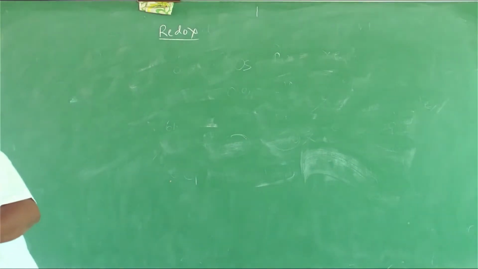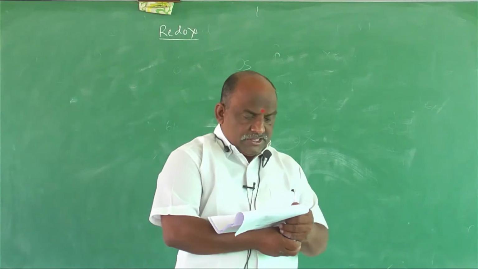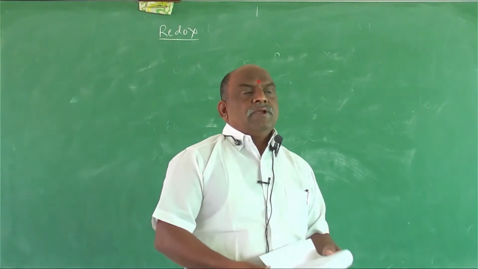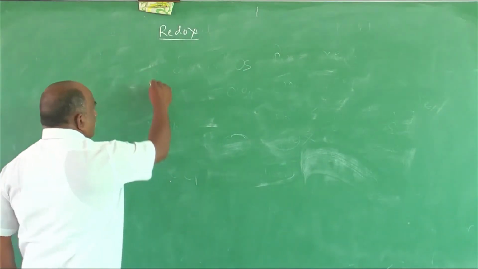question 5. Arrange the oxides of nitrogen in increasing order of oxidation state of nitrogen from +1 to +5. Already we know 5 oxides are there.